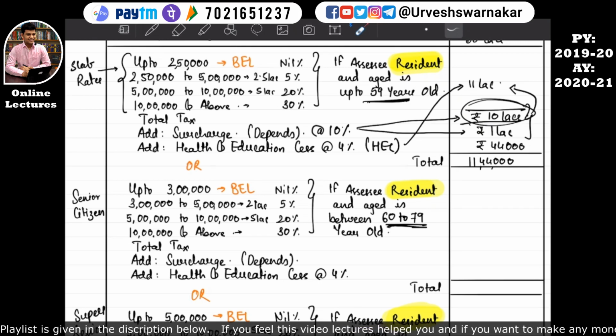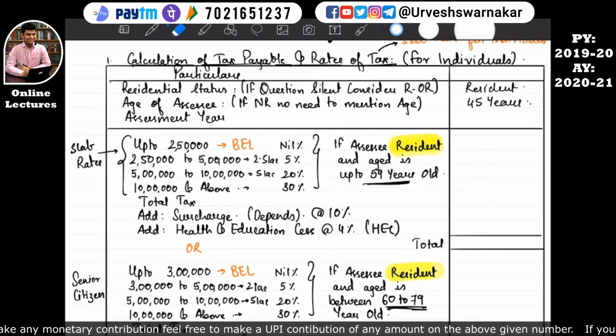I am just trying to make a holistic video so that if you have studied direct tax once, this lecture will be very helpful to you. I may be overstressing it, but it's okay for the basic concept to be very clear. At times students do not know when to calculate surcharge. Is it calculated after rebate? Firstly, if surcharge is calculated, then we will not be able to get rebate. I hope you have understood this.